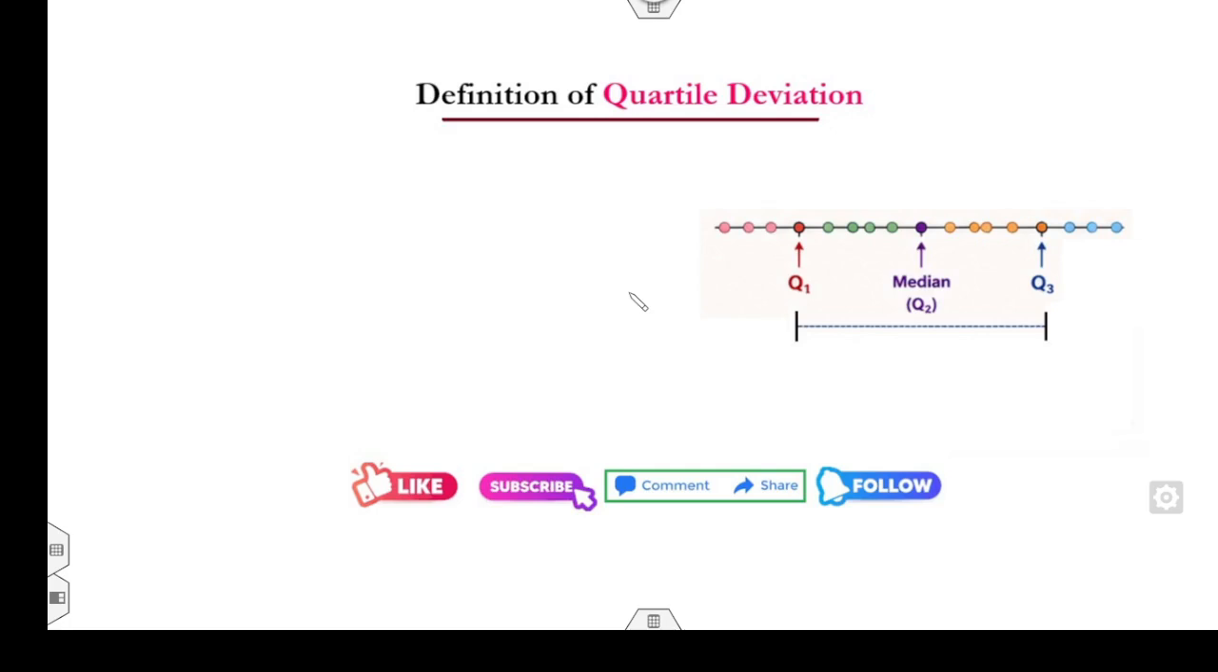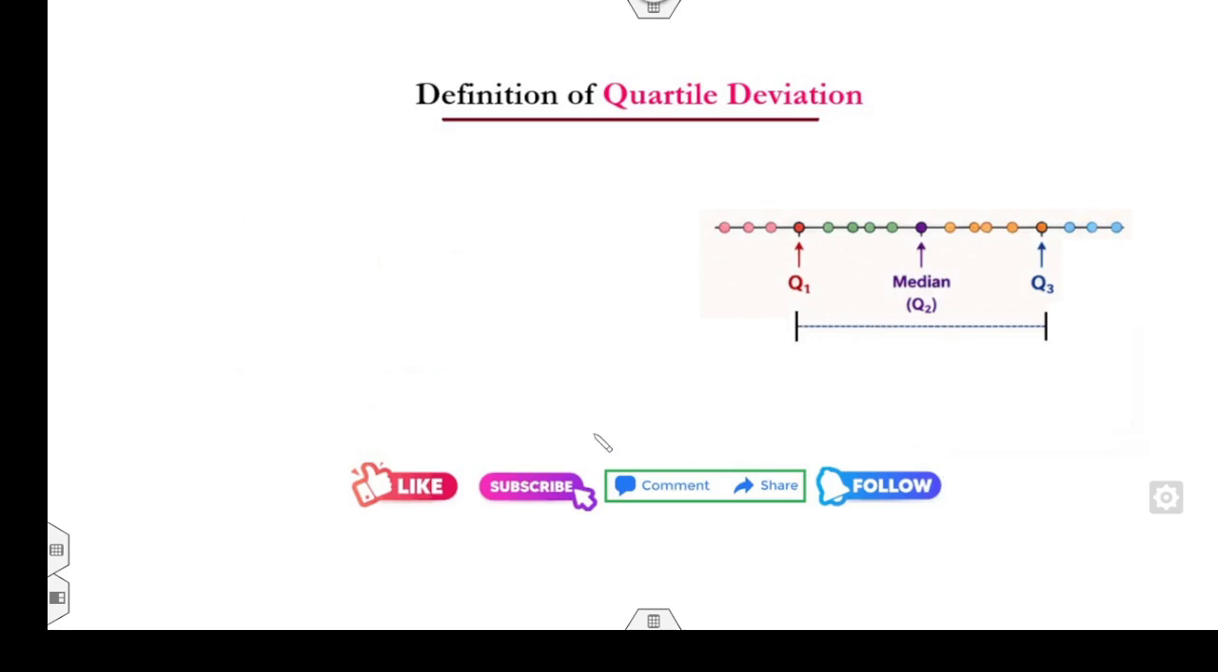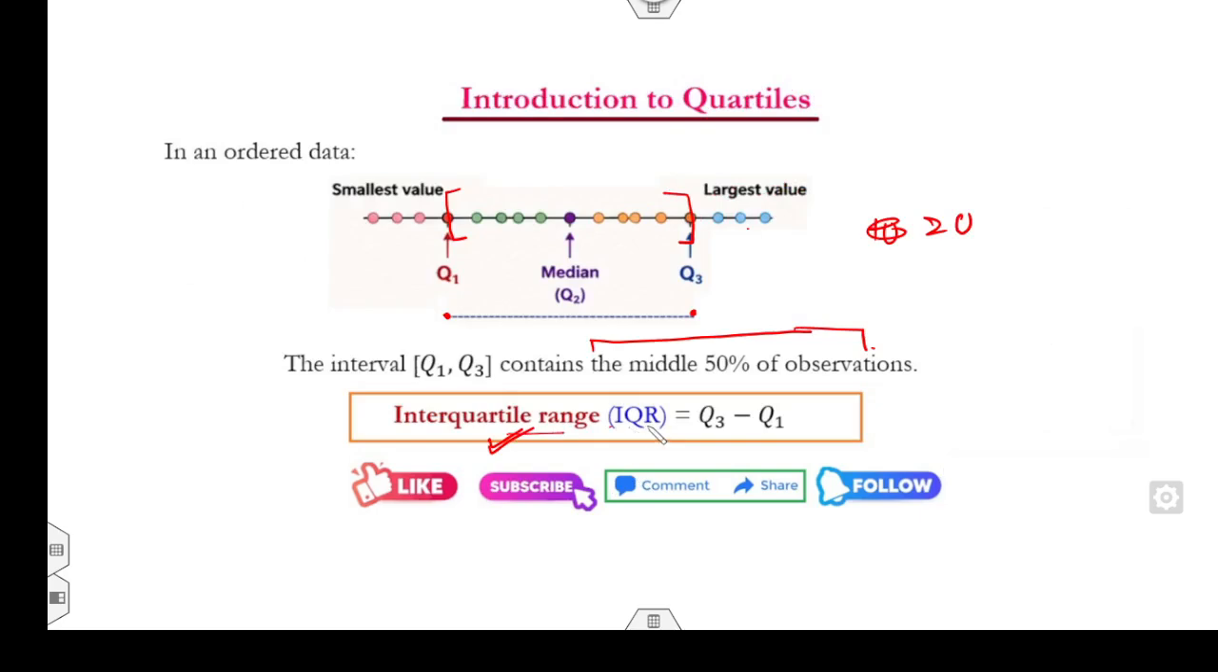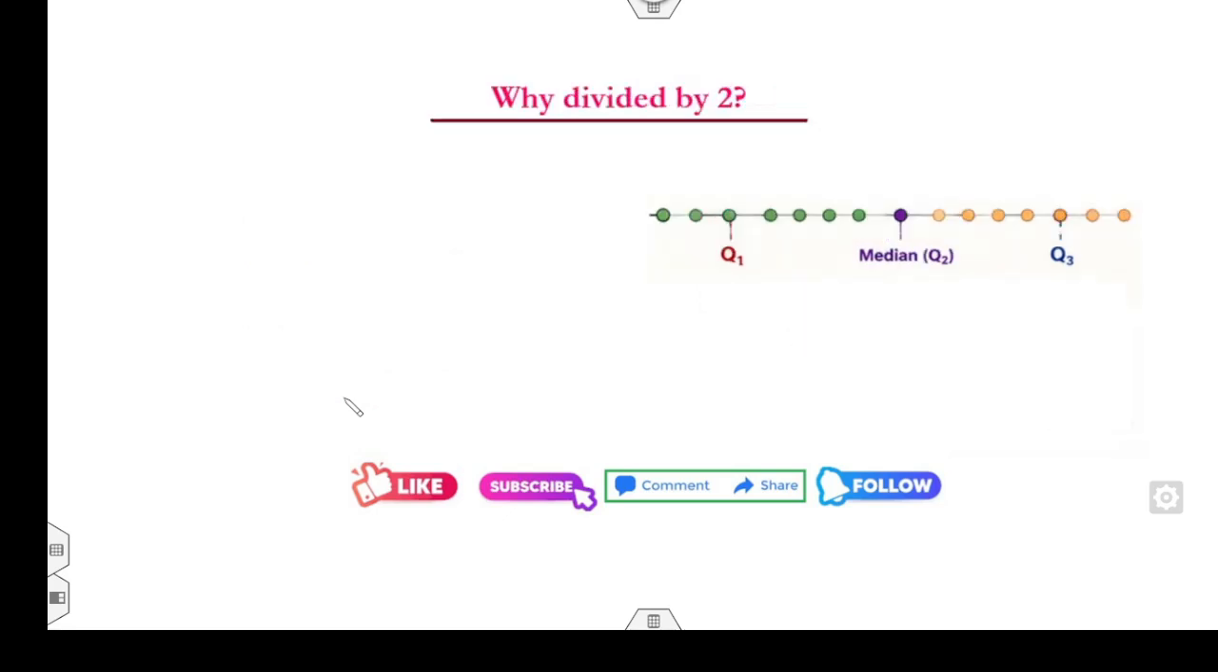First of all, quartile deviation is half of the range, Q3 minus Q1, that is called the interquartile range, IQR. If you consider half of it, that is called the quartile deviation. It is also called the semi-interquartile range. I know many students may think why divided by 2. So what is the definition of the quartile deviation? Quartile deviation is the measurement of the spread about the 50% of the information.